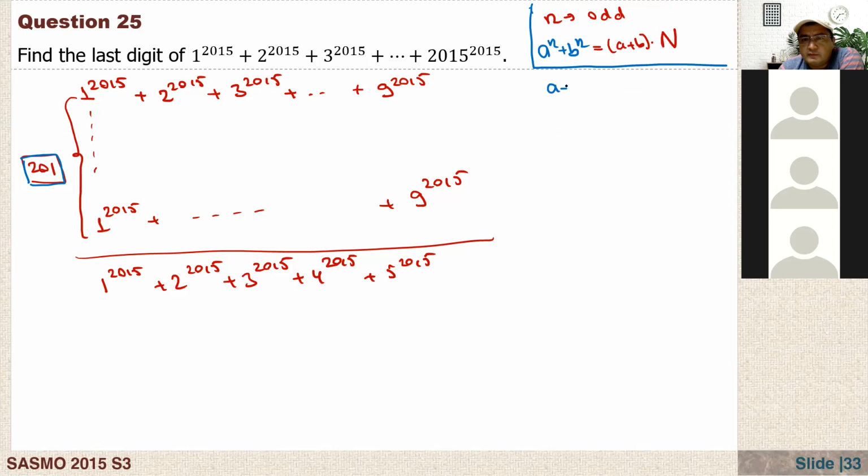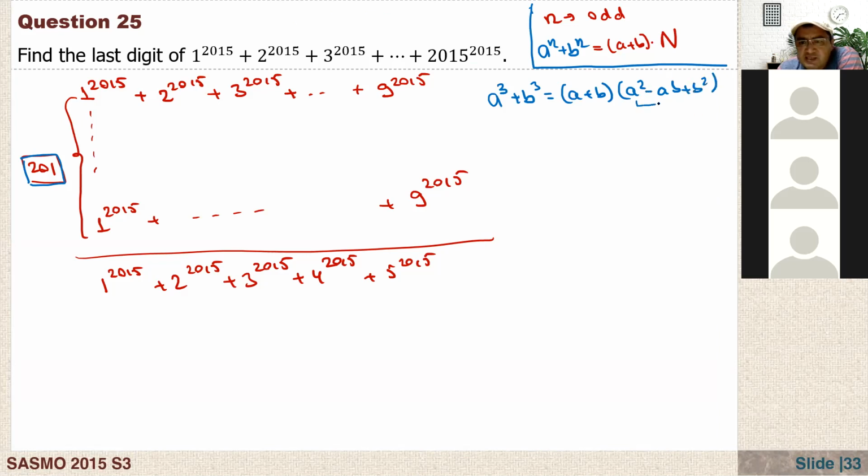Now, a to the power of n plus b to the power of n is equal to a plus b times something. Can you explain this? Just a simple example: if you have a cubed plus b cubed, it is equal to a plus b times a squared minus ab plus b squared. Understood, because when n is odd, you can always write it in this form.